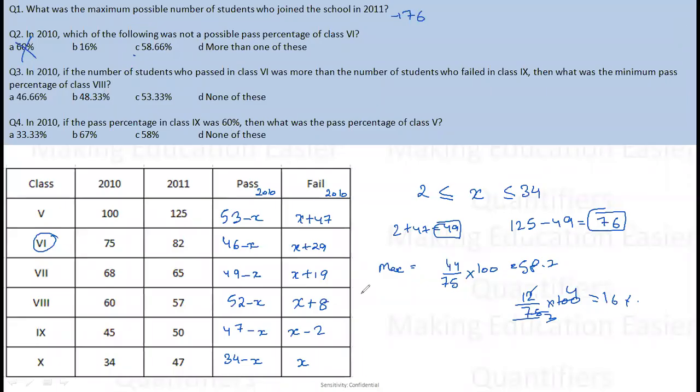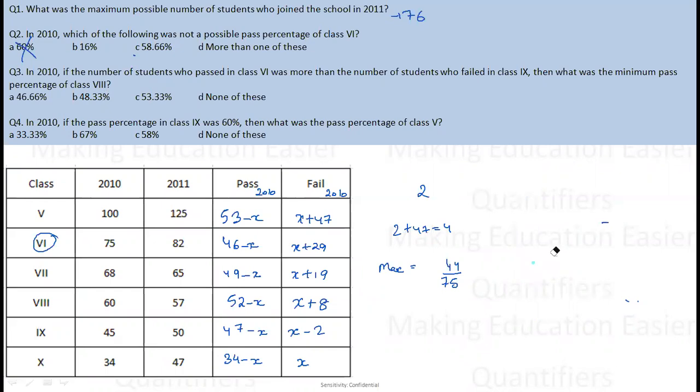In 2010, the third question says that the number of students who passed in class 6 was more than the number of students who failed in class 9. So the number of students who passed in 6th is 46 minus x. This is greater than the number of students who failed in class 9th, which is x minus 2. So basically 2x is less than 48 and x is less than 24. So the value of x is less than 24 according to this condition.